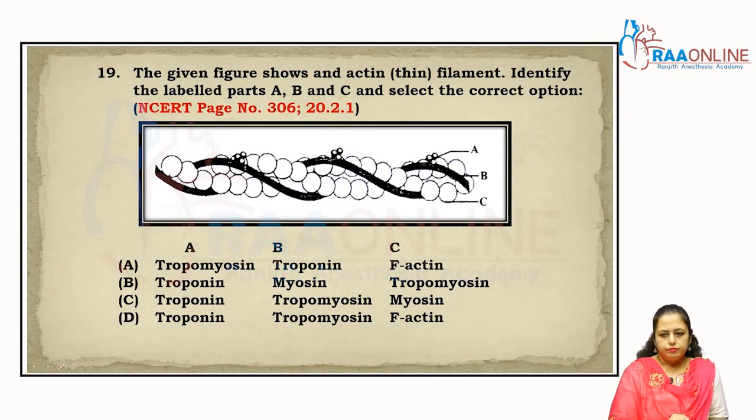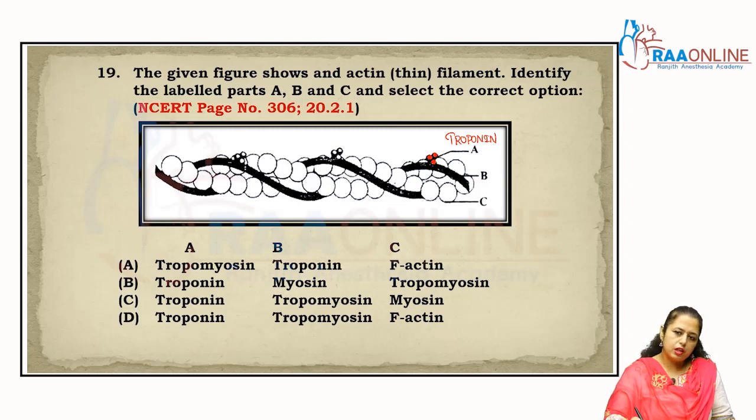Now again, this is the diagram of the actin filament, right? Here you can see these three regulatory proteins, a complex protein, right? This combination of the three regulatory proteins is known as the troponin, right? This is known as the troponin. That B is the tropomyosin, right?